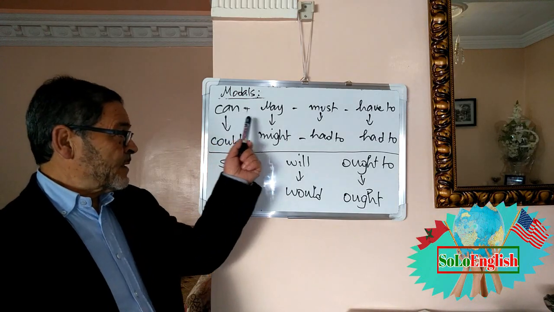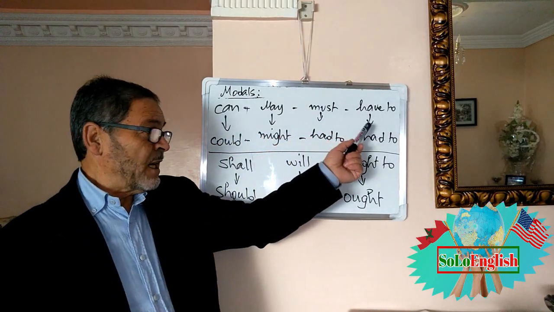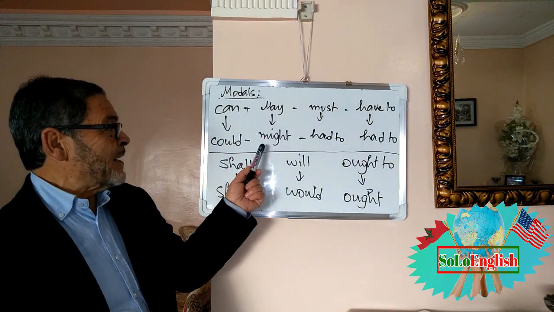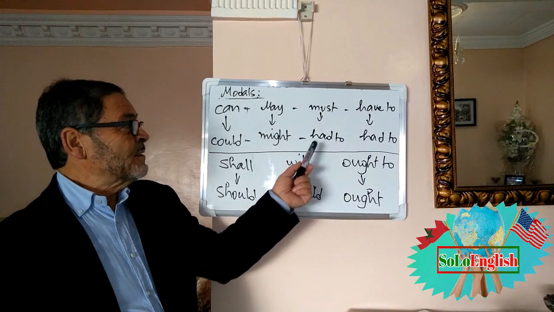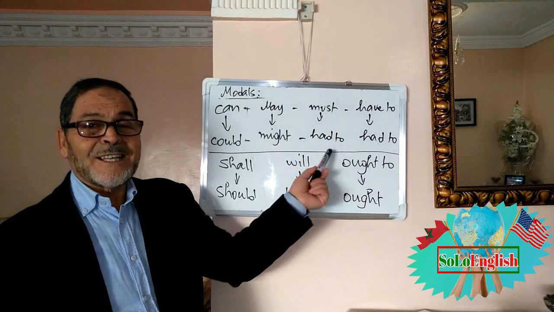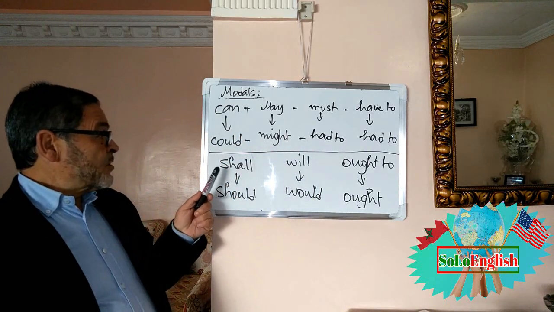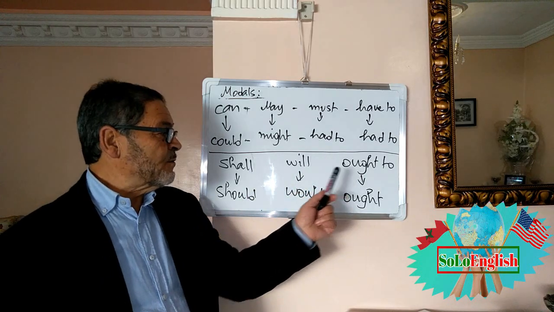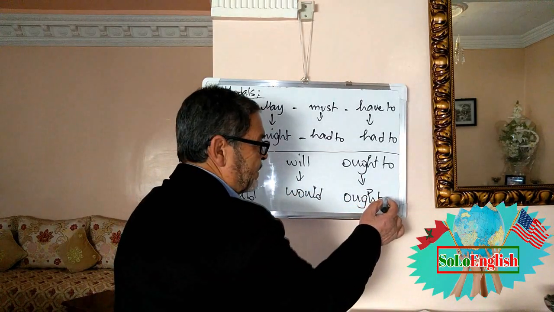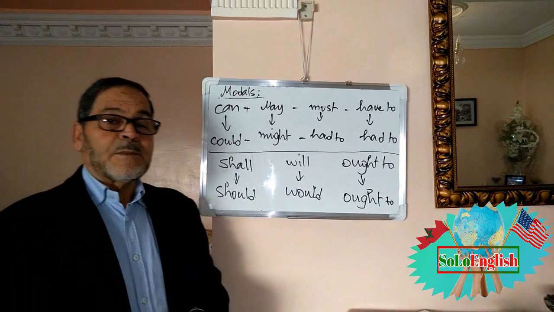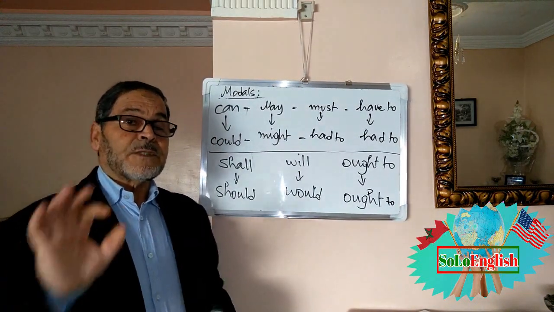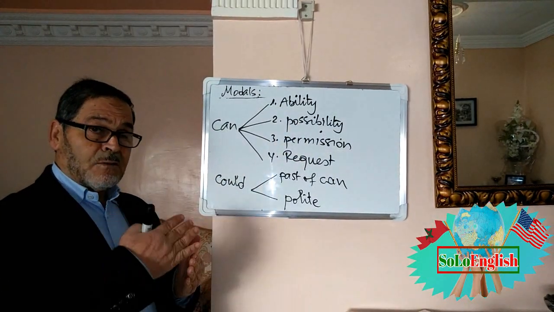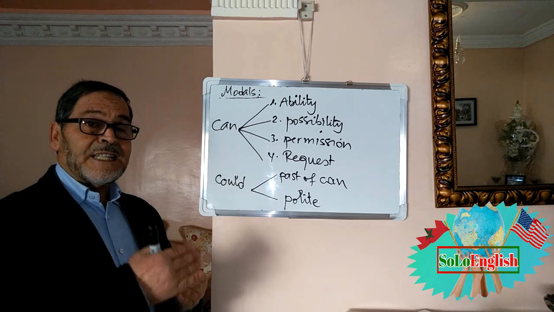We have can, may, must, have to. Past of can: could. May, might. Must, had to. Have to, had to. So it's the same. Must has no past. Shall, should, will, would, ought to. So now I am going to explain one by one. I give you examples with each one, and I explain the meaning of each one.